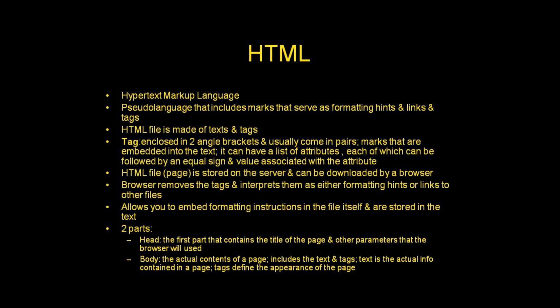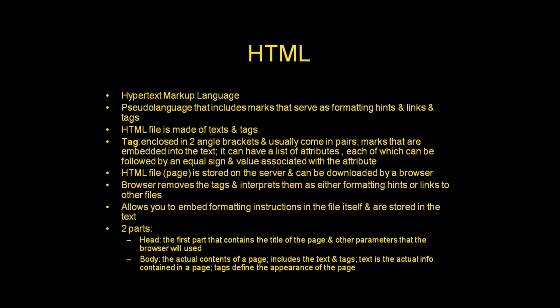A tag is enclosed in two angle brackets and usually comes in pairs. Tags are marks that are embedded into the text. A tag can have a list of attributes, each of which can be followed by an equal sign and a value associated with the attribute. An HTML file is stored on the server and can be downloaded by a browser. The browser removes the tags and interprets them as either formatting hints or links to other files.